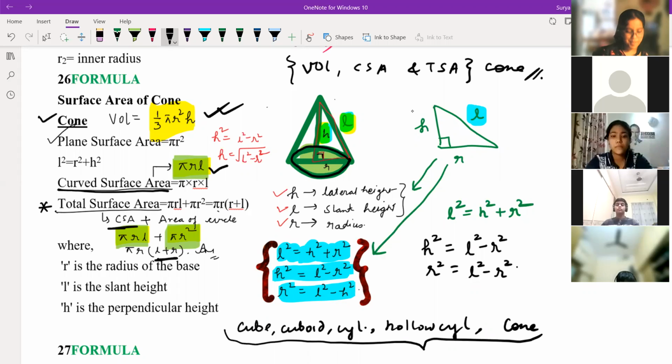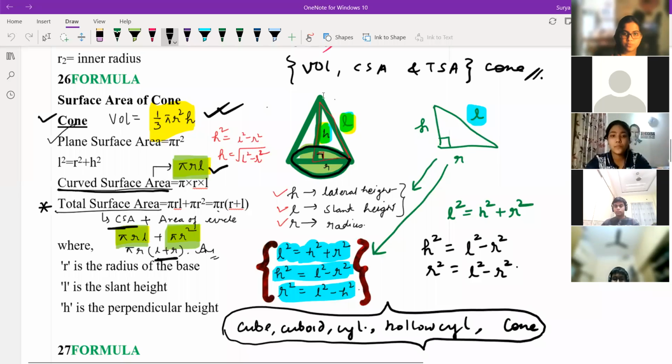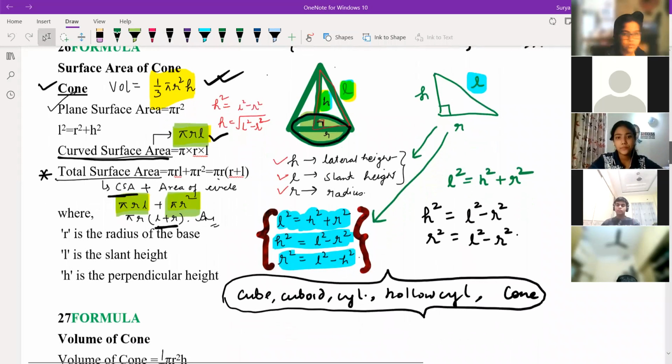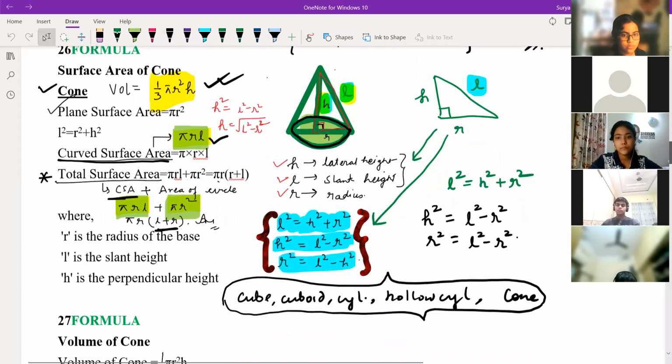So anyone having doubt in all these 5 points? Any one of you? No doubt, sir. Okay. So cube, cuboid, cylinder, hollow cylinder, cone. No doubt in this, right?